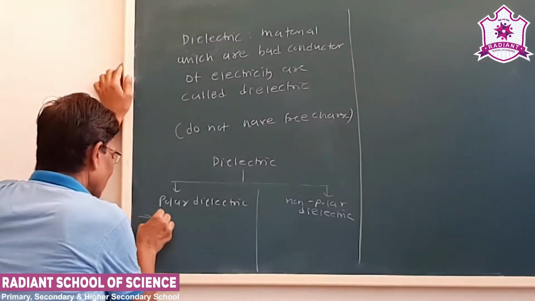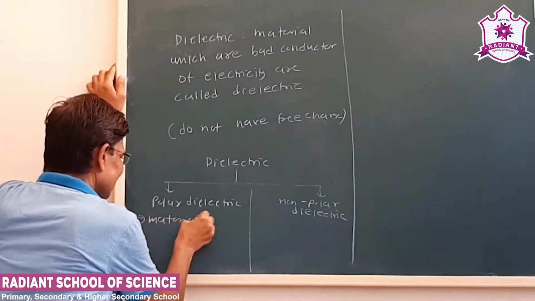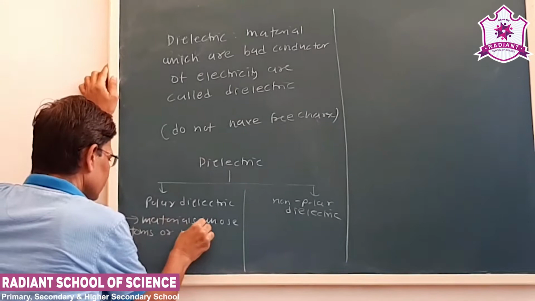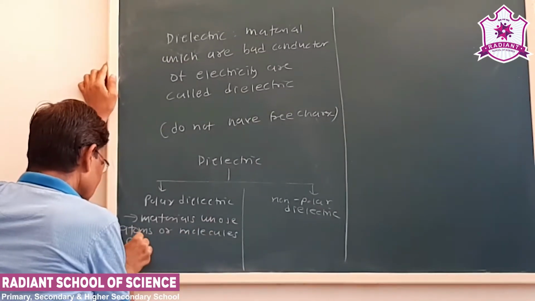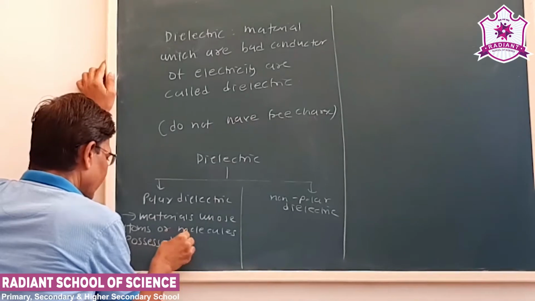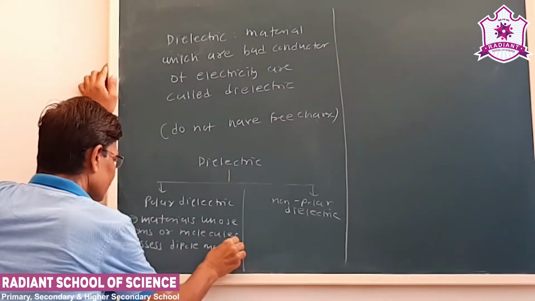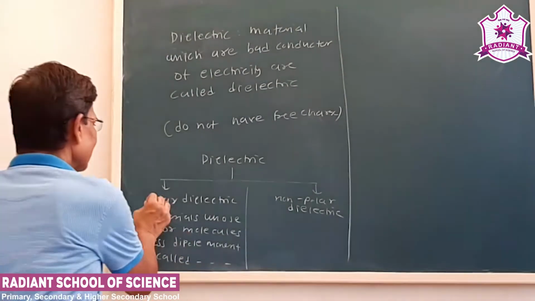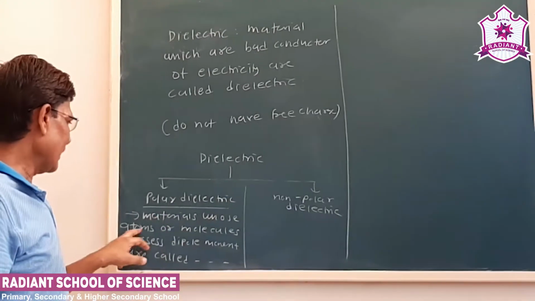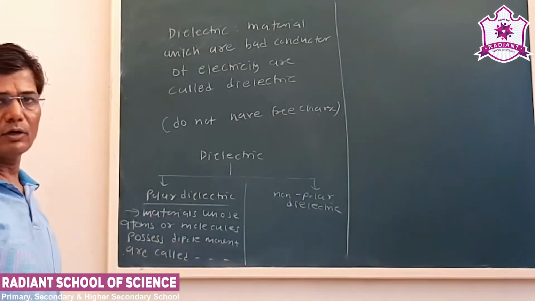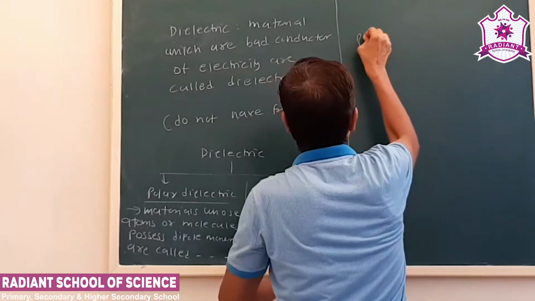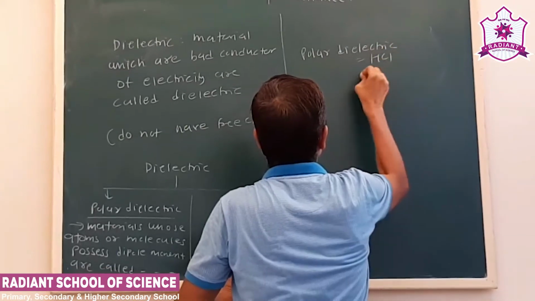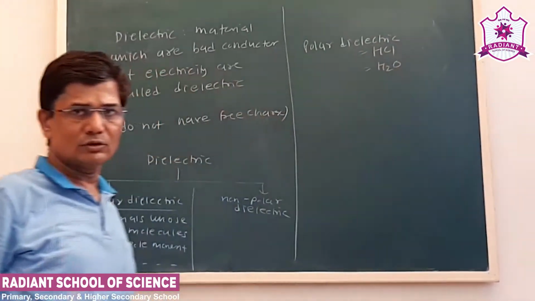Okay, now see, polar dielectric. In chemistry also you study about polar molecules. So here, materials whose atoms or molecules possess dipole moment are called polar dielectric. Okay, materials whose atoms or molecules possess dipole moment are called polar dielectric. See, examples are HCl, H2O, that you also study in chemistry.